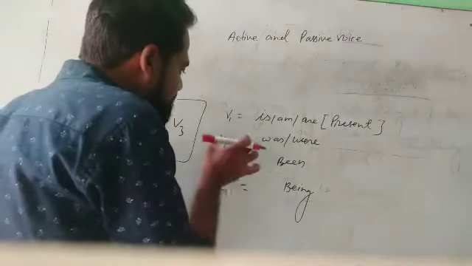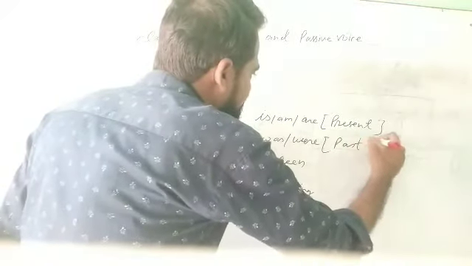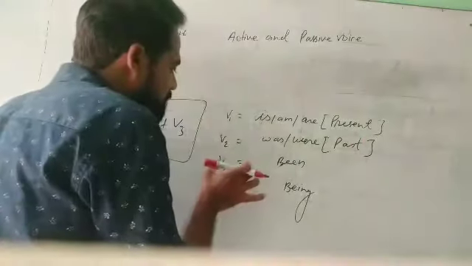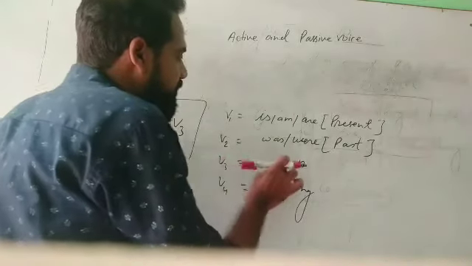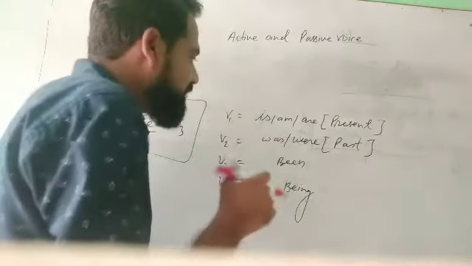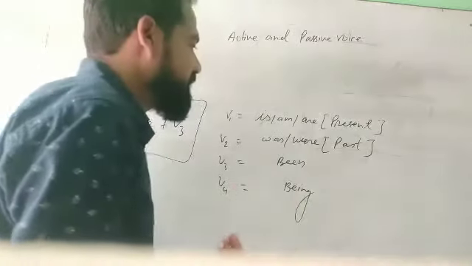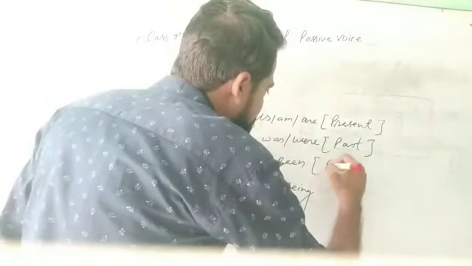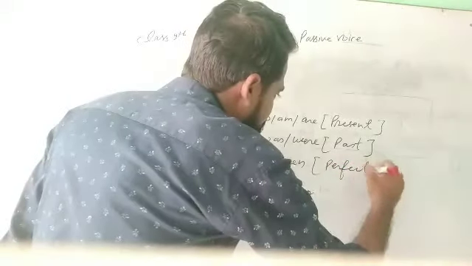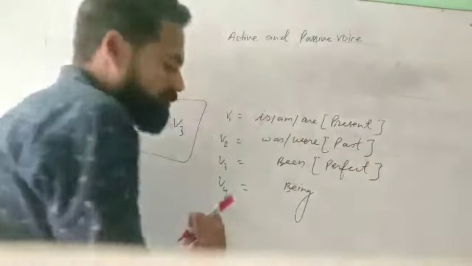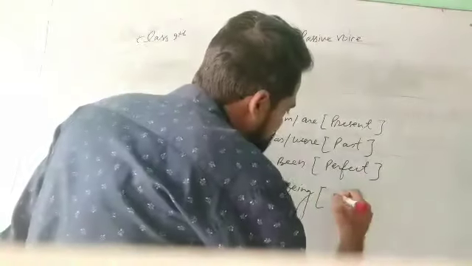If you are going to use the second form, it will express the time of past. And if you are going to use the third form, it will not express time, but it will express your aspect, your state. What kind of state? Perfect. And if you are going to use the fourth form, it will also express state, but not perfect, continuous.